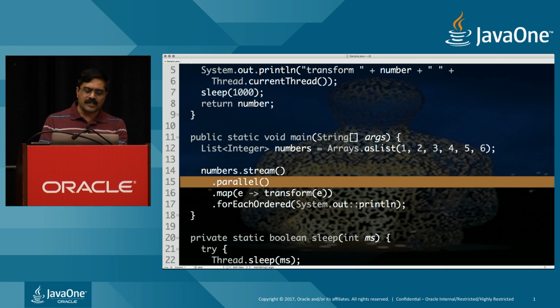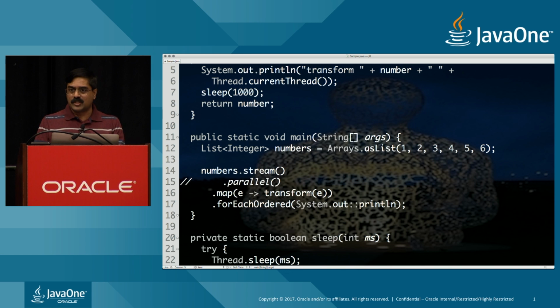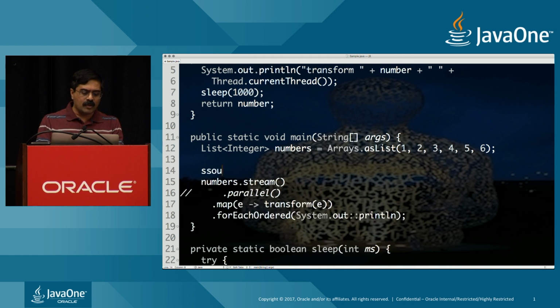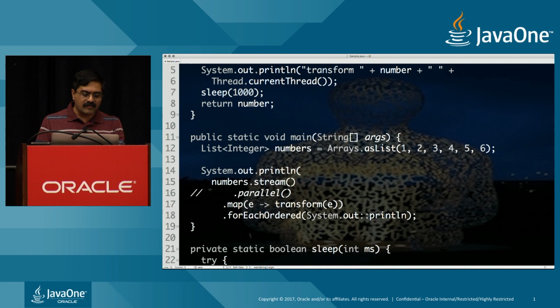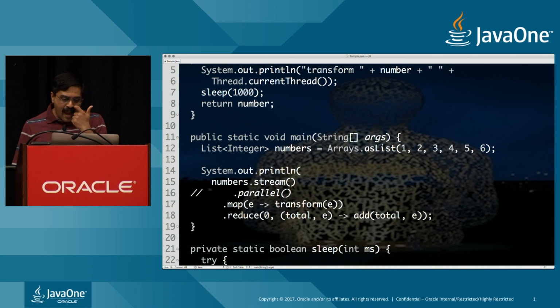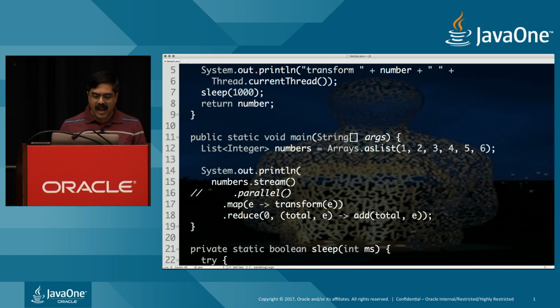Well, to understand this, let's go back to this example. Let's do this sequentially one more time. But this time around, I'm going to go ahead and call the output right here. In this case, I will ask the very last step to perform a reduce operation. And we'll say 0, comma, total. Let's go ahead and say total comma element, and we will call a method called add, which takes the total and element and returns the result. This add method is going to take two numbers and add them.